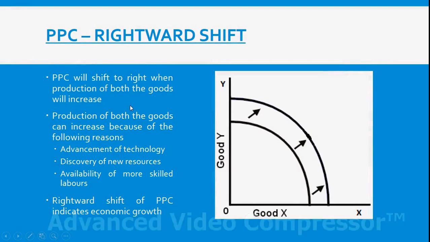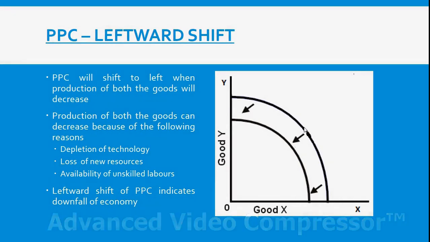As I said earlier, this is the maximum possible production possibility. Now when we are moving rightward, we are breaking this maximum possibility. That implies our economy is in the process of growth. Hence we say that rightward shift of PPC indicates economic growth. Similarly, PPC can shift to left as well.